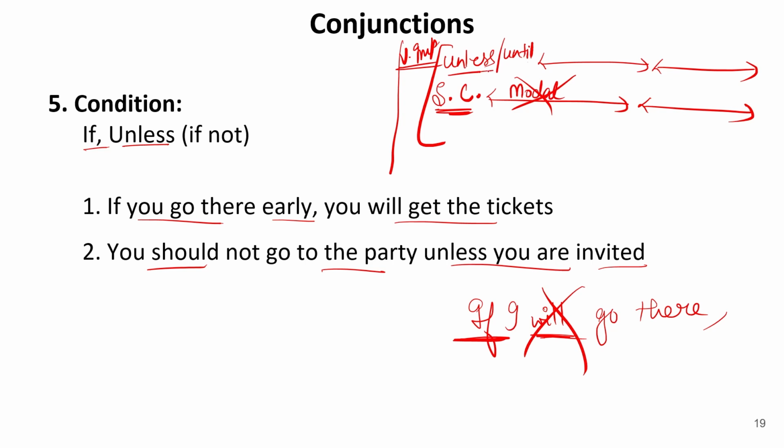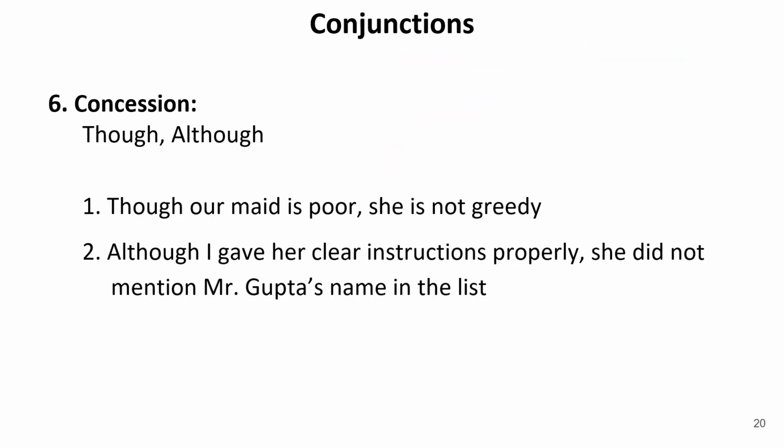Now, if the sentence begins with unless or until, because these two words are negative words, we know well that these two words are negative. So in the clause immediately after, we cannot use any modal. Moreover, we cannot use any negative word like not, no, never, just because this is also a negative word and we cannot use any negative word immediately after unless or until. We cannot use any modal immediately after the subordinating conjunction, for example, if, as soon as, when or any. Now let us move further.